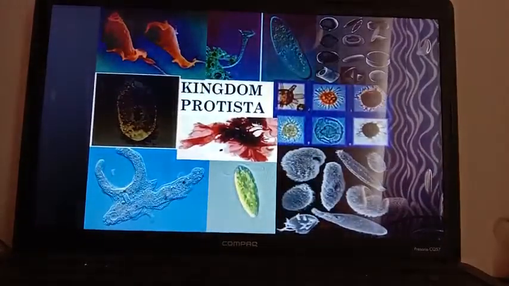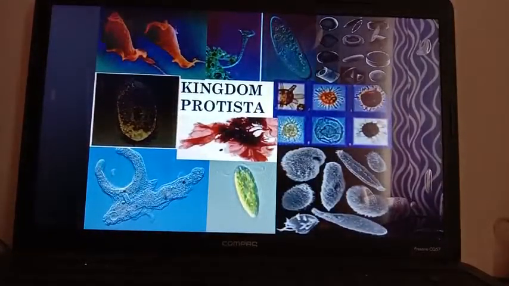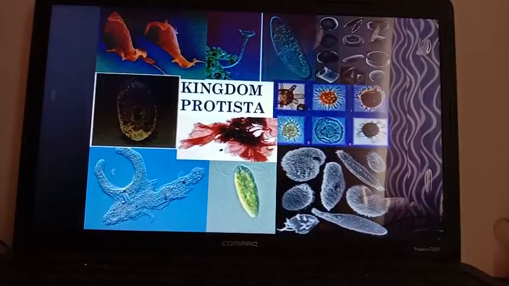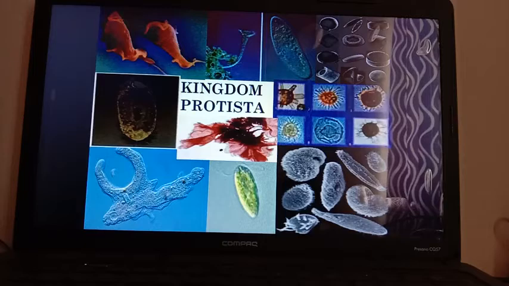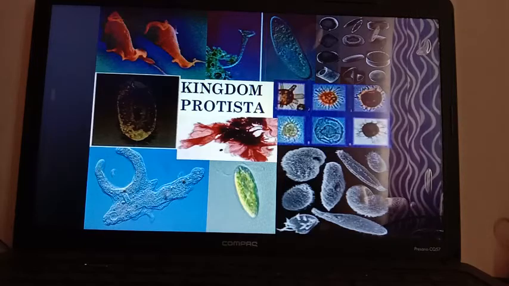Hello students. In our last class we have already discussed the kingdom Monera, that is the first kingdom of the five kingdom classification system. Now in today's session we are going to discuss the other two kingdoms, that are the Protista and the Fungi. So first we are going to discuss the kingdom Protista.